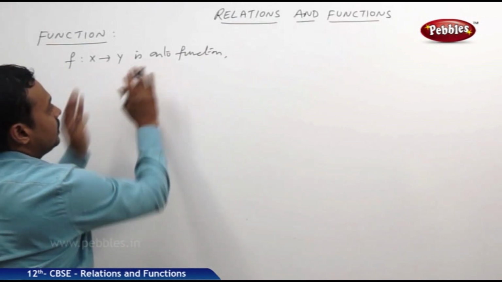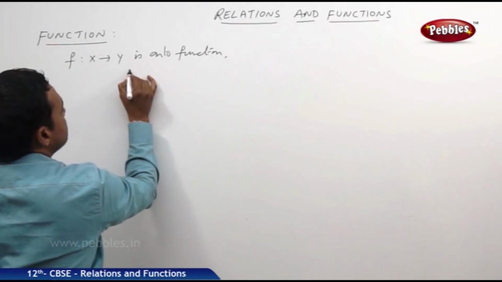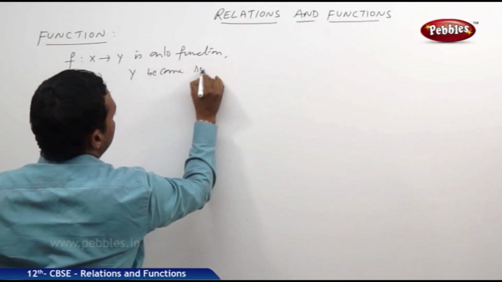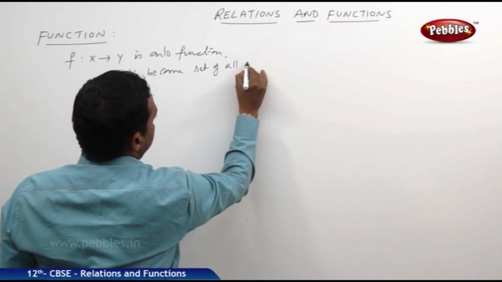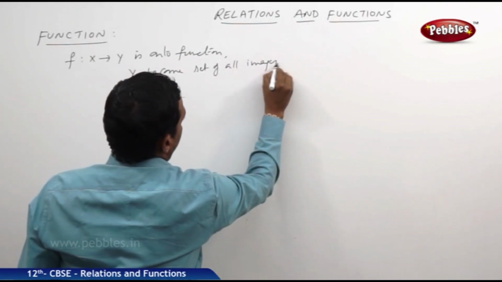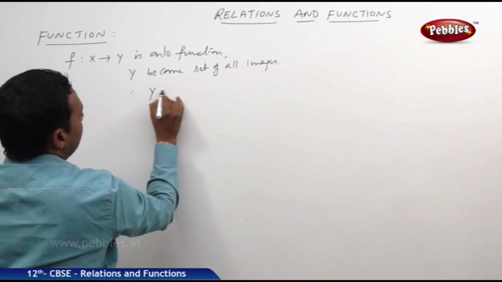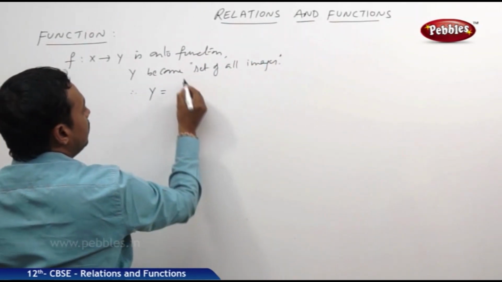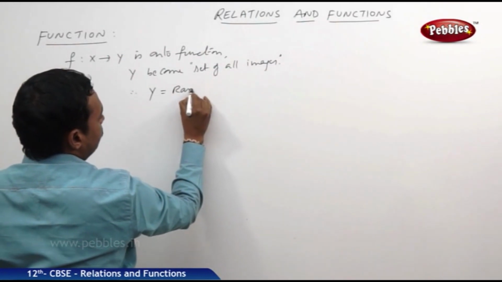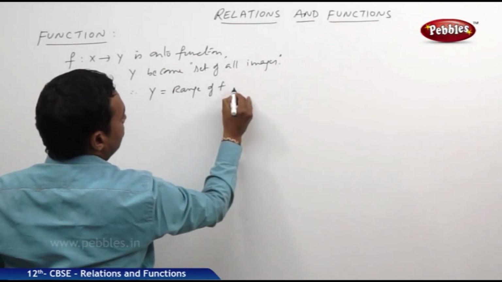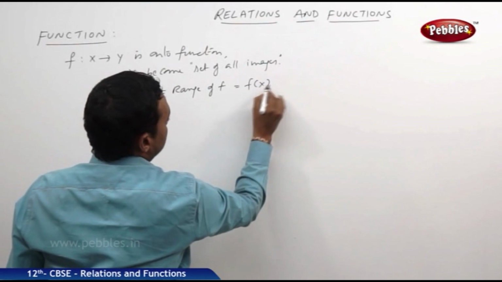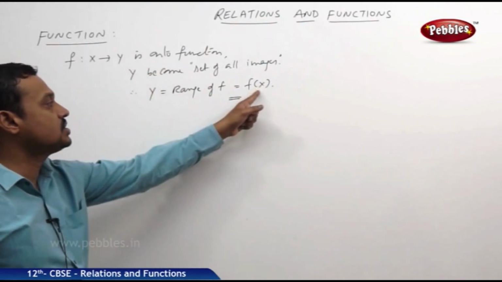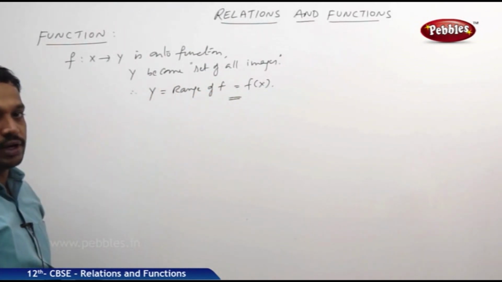When this function is onto, the set y becomes the set of all images. Therefore, the codomain y becomes, but the set of all images is called the range of f, which is denoted by f of x. So for an onto function, range and codomain both are equal.